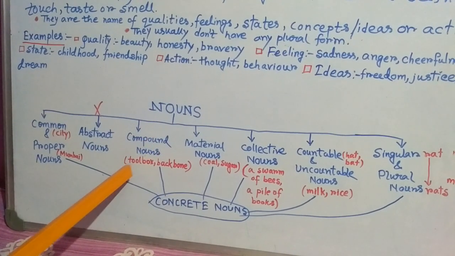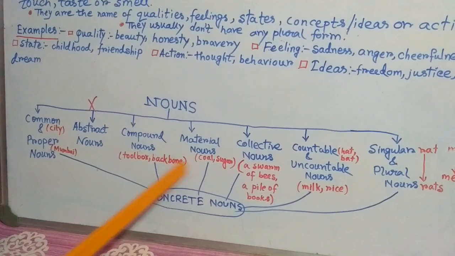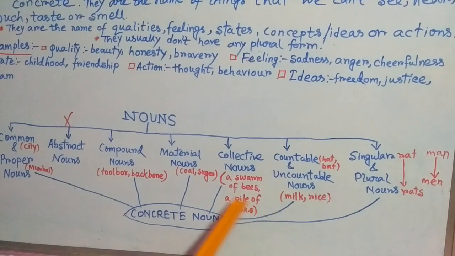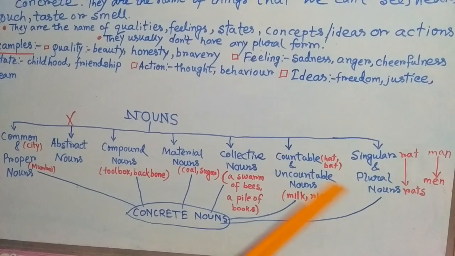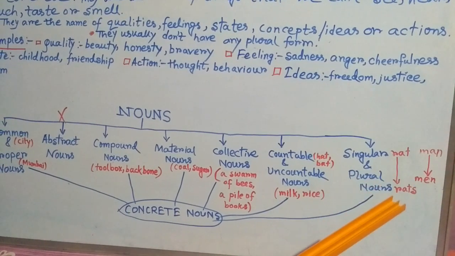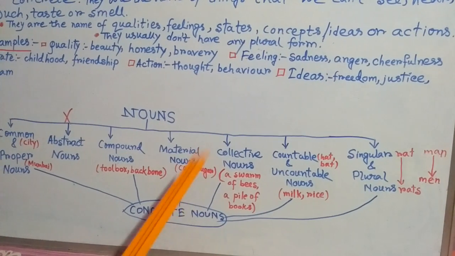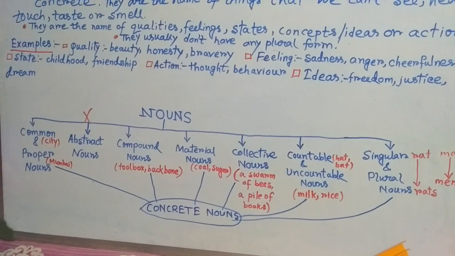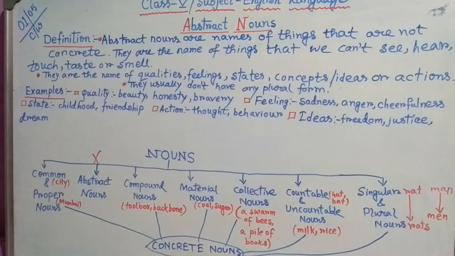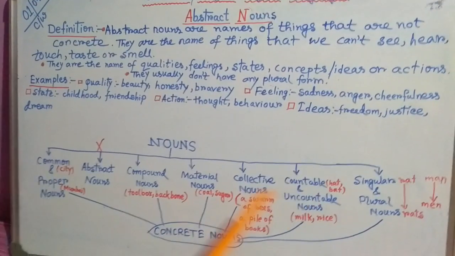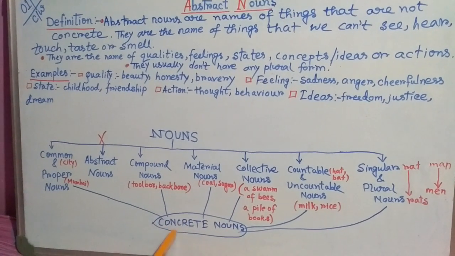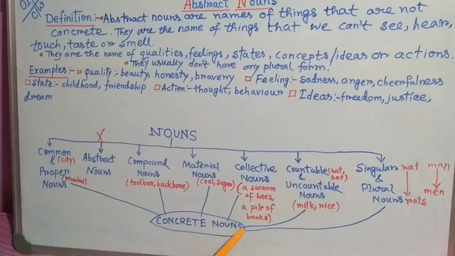Then compound noun: toolbox, backbone; material: coal, sugar; collective: a swarm of bees, pile of books; countable: hat, bat; uncountable: milk, rice; rat, rats; man, men. So these are all nouns we can either see or hear or touch or taste or smell. That's why they are under this noun. What is this? It's called concrete noun.